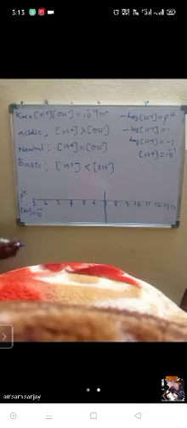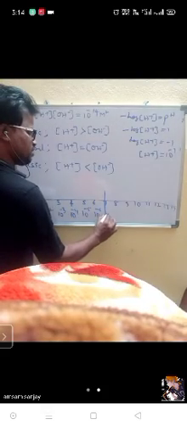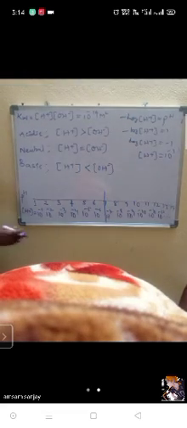In the same way, when pH is equal to 1, the concentration of H plus is 10 to the power of minus 1. For pH 2 it is 10 to the power of minus 2, then 10 to the power of minus 3, minus 4, minus 5, minus 6, minus 7, minus 8, minus 9, minus 10, minus 11, minus 12, minus 13, and for pH 14, 10 to the power of minus 14. Now carefully see.